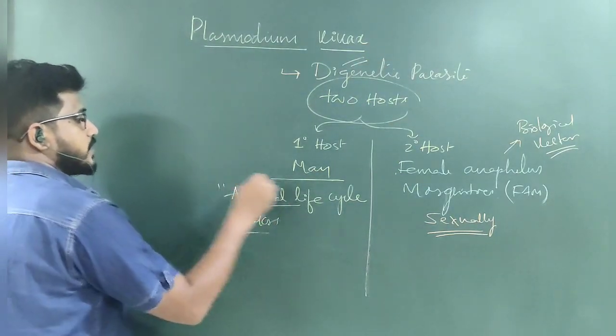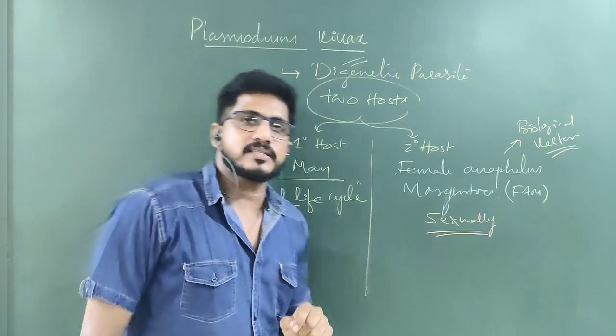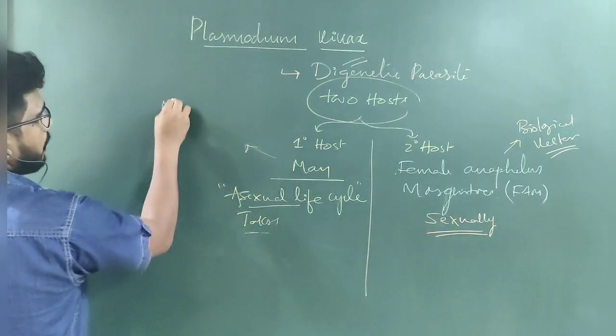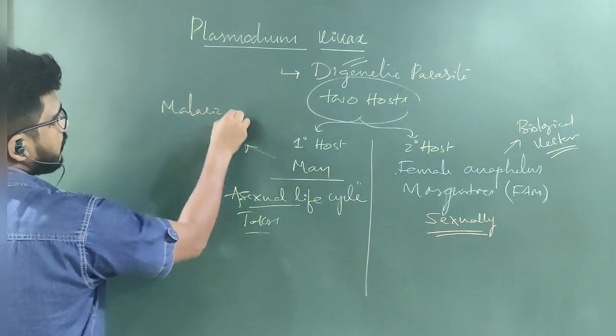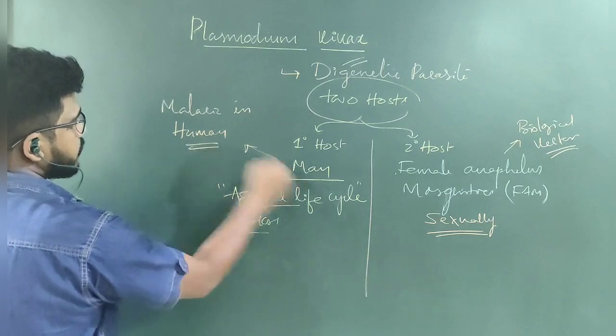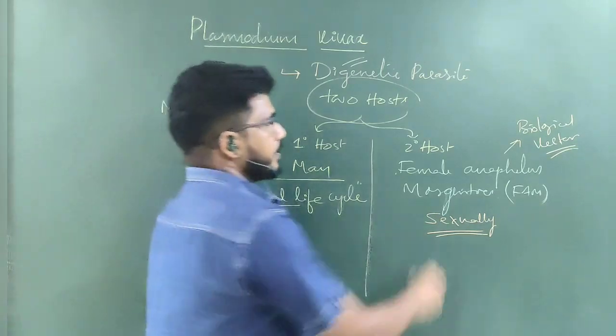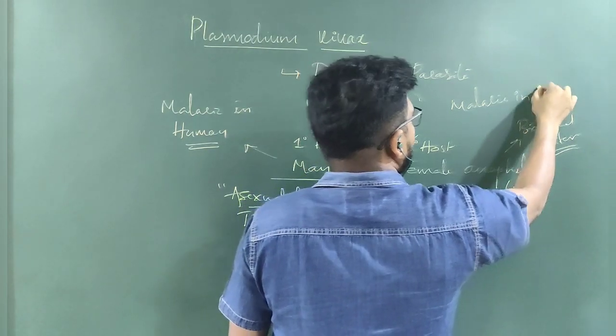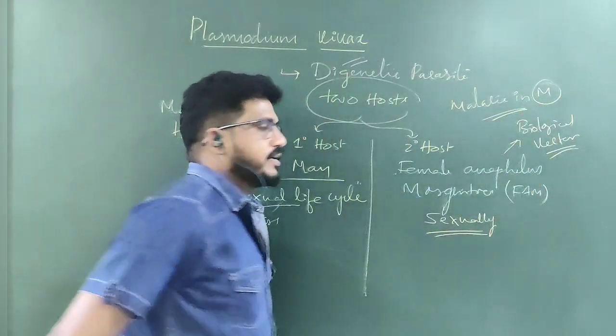Malaria in human is nothing but the asexual life cycle of the Plasmodium. Malaria in mosquito is the sexual life cycle.